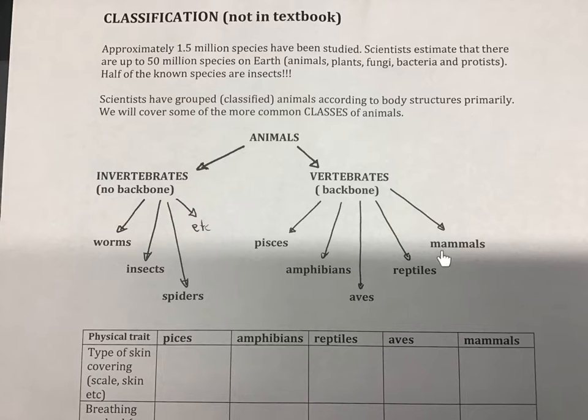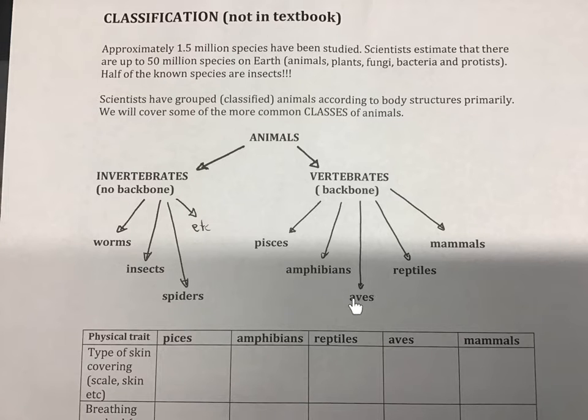Most people choose a vertebrate, so I'm going to run through these first. Is it a fish? Then we would call it a Pisces. And fish have things like gills and scales. That's what makes them a fish, and fins. Different from all of these. Amphibians are things like frogs. So they have moist skin. They have lungs, but they can also breathe through their skin.